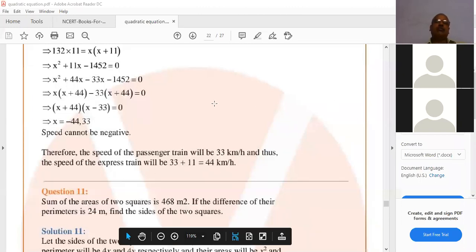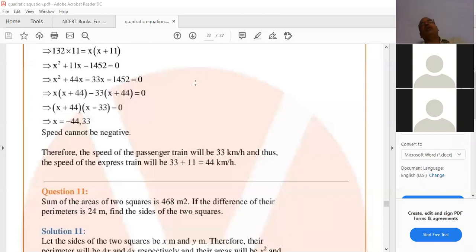Okay, now 4x minus 4y equal to 24. Divide by 4 on both sides: x minus y equal to 6. Then x equal to 6 plus y. Keep that as your first equation. And now we can take the first condition, Amma.